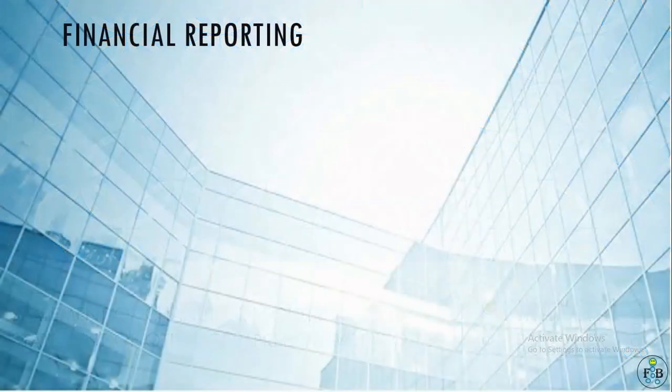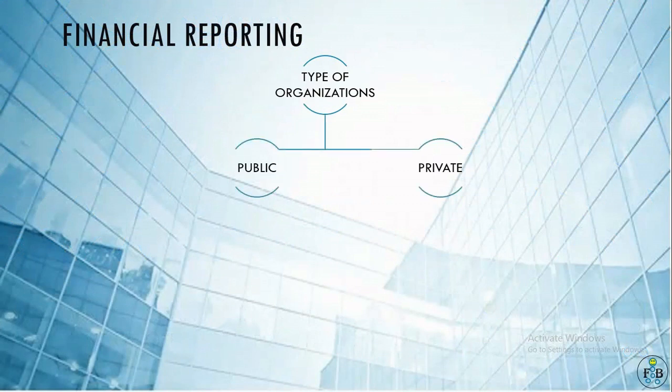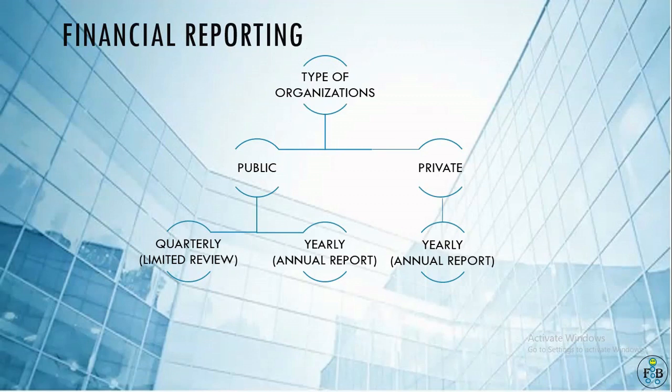So, let's first understand when financial statements are published. From the financial statement publishing point of view, organizations can be divided into two parts, that is, public organizations and private organizations. Public organizations have to publish their results on a quarterly basis as well as one detailed report on a yearly basis.